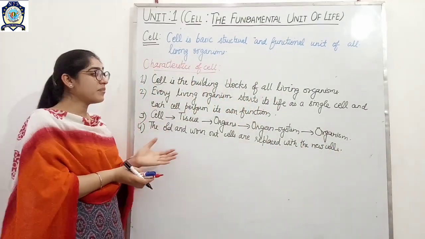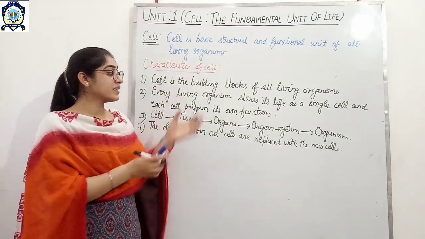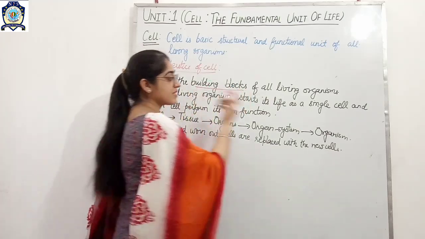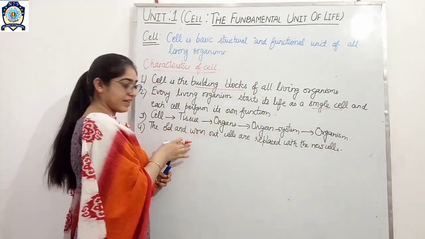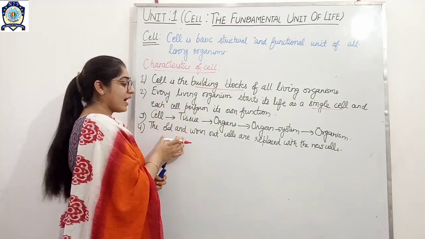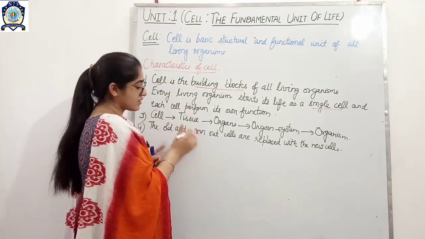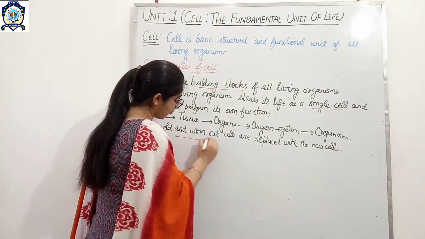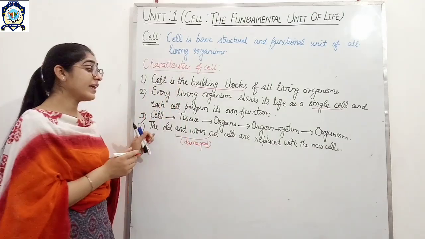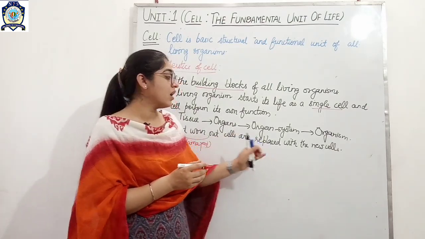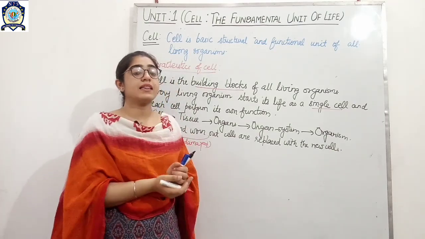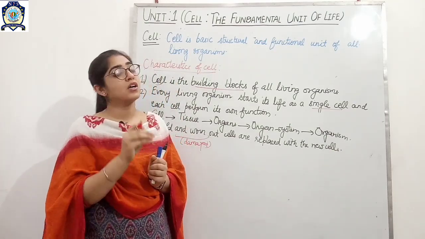Okay, so these are the main characteristic features: the cell is the building block; second, every organism starts its life as a single cell; then the sequence of organization; and lastly we have discussed that old and worn out cells, which simply means damaged cells, are replaced with new cells. Is it okay? Continuously all the damaged cells get replaced by new cells.